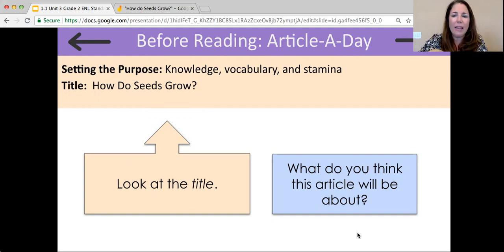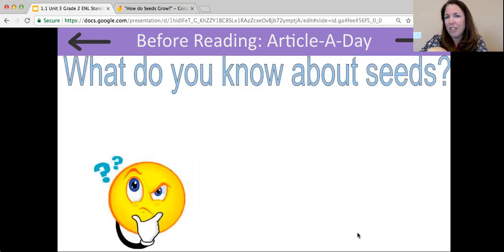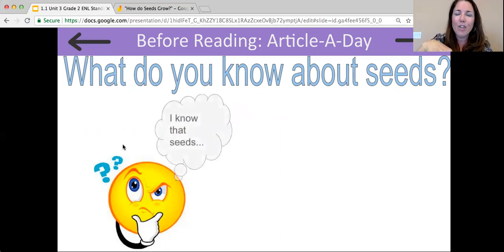I thought, just like you, that this text is going to be about seeds. And when I start reading a new article, I want to think about everything that I know about my topic before I begin reading. So, readers, what do you know about seeds? You can use this sentence starter to share what you know.